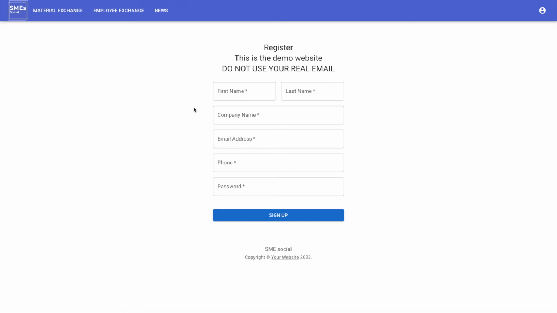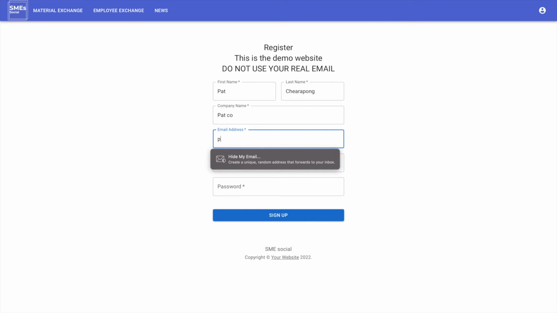Here you have to provide your first name, last name, company name, email, phone number, and password. Currently, the website can only check that the email is in the correct form, but it cannot check whether the email exists or not.